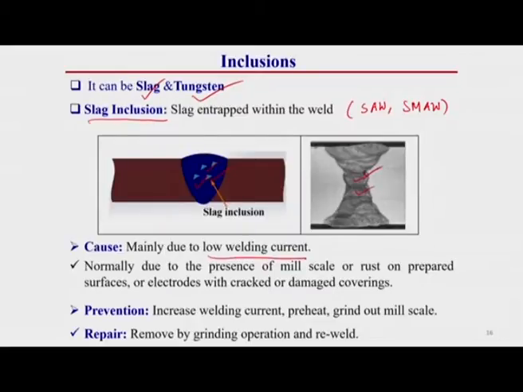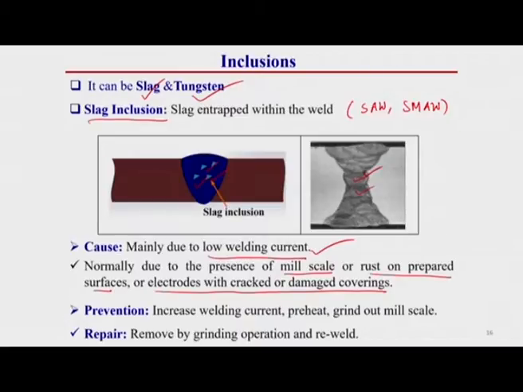When the current is on the lower side, the chance of slag inclusion is higher. Other causes are mill scale or rust on the prepared surface, or an electrode with a cracked or damaged covering. If the electrode has a damaged covering, there is a chance of uneven breaking of the slag covering, which can create slag inclusion inside the welding region.